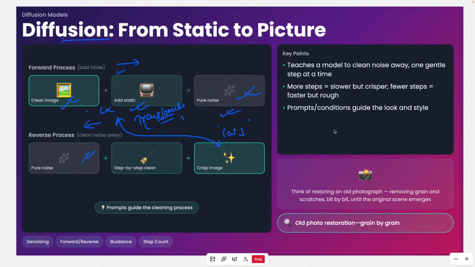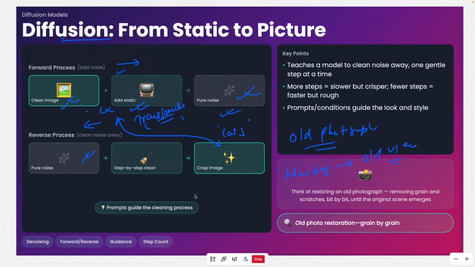They also have a lot of applications, like restoring old photographs. You might have seen a lot of videos where we take a new song and superimpose it on old videos.